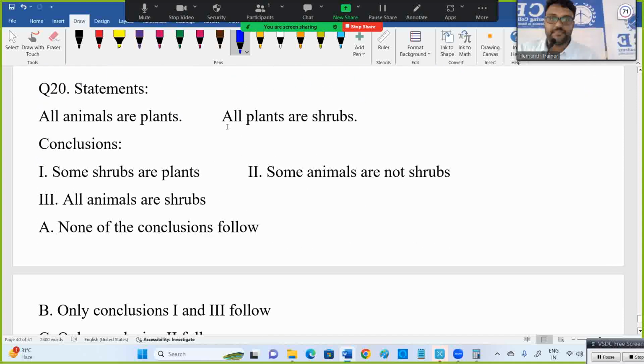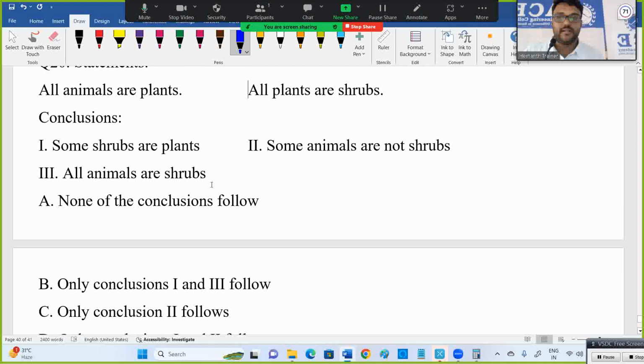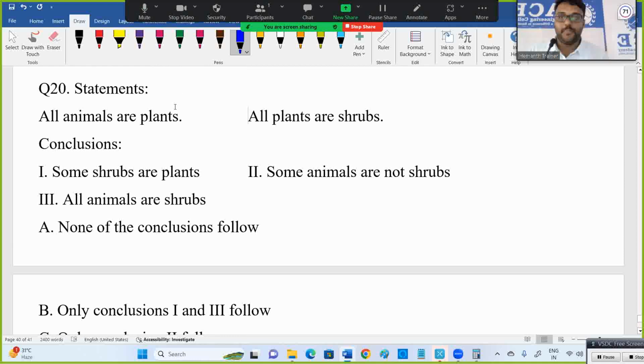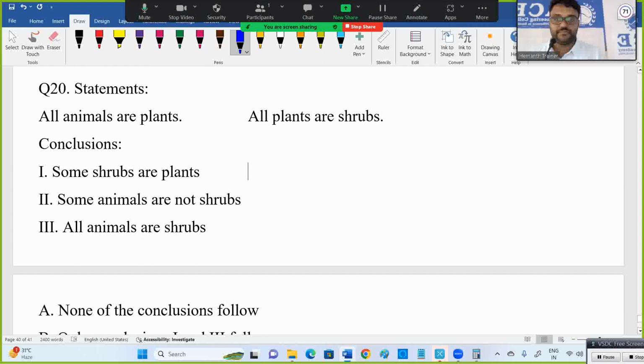Now syllogisms. Actually, Venn diagram 2 questions will be given here. Maybe data sufficiency will be given extra. Data sufficiency generally 2 questions will be there, but I think 3 questions from data sufficiency we discussed. 2 only generally from that, and Venn diagram 2 questions like that. There is no either or option. We have a relaxed point. One good point is there is no either or option. Is it none follows or only 1 and 3, 2, 1 and 2?